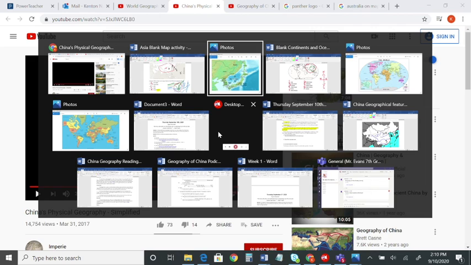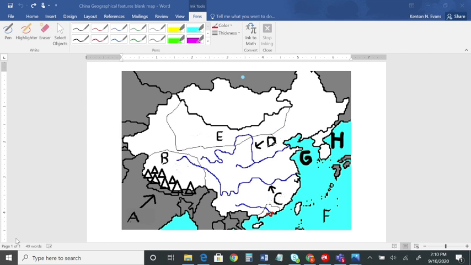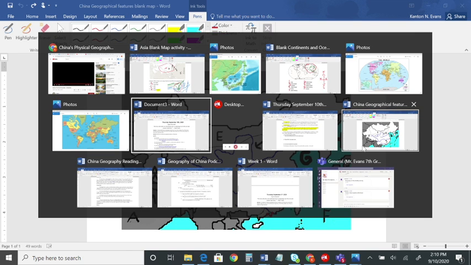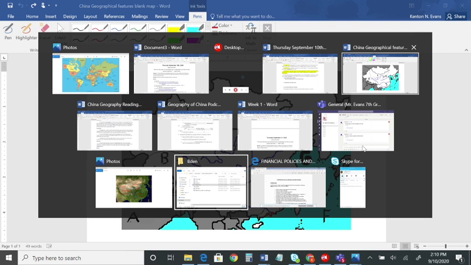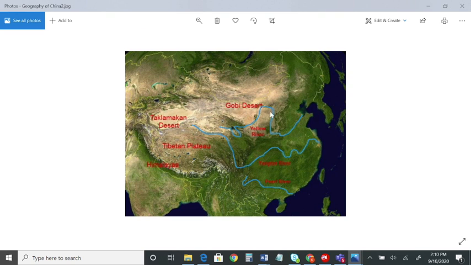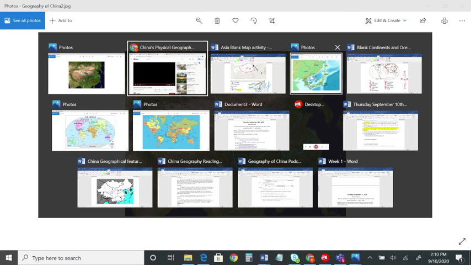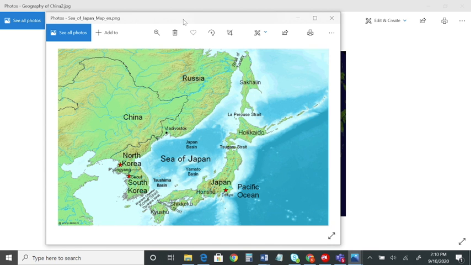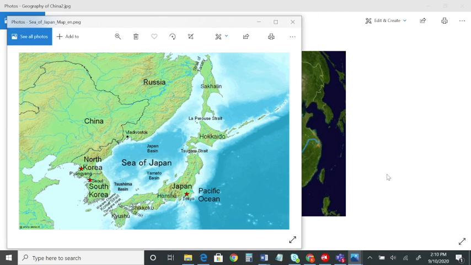All right. So now we've seen some of those in person. Let's go to our last map activity to identify and locate, as our standard says, the geographical features of East Asia. Take a little closer look here. Using your maps, especially this map that I've given you here, which will probably help you identify the most, along with this map as well. You can pause this video right here to study this map if you need to.